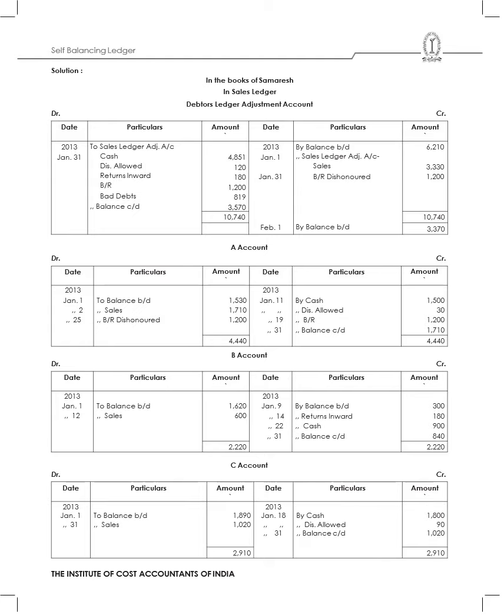Then I'll have to sales 1710, then BR dishonored 1200. Then on the credit side I'll have by cash 1500, then discount allowed is 30, then bills receivable is 1200, and then balance carried down is 1710. Then I'll record B's account.